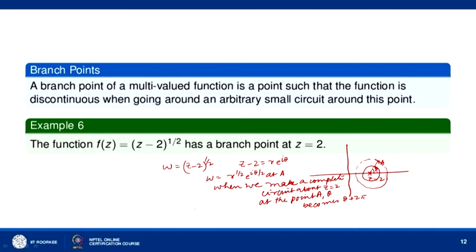So, what do we get? We get the value of w as r to the power half e to the power i (theta plus 2 pi) by 2, which is equal to r to the power half e to the power i theta by 2 into minus 1, that is minus r to the power half e to the power i theta by 2. So, we do not get the same value with which we started.